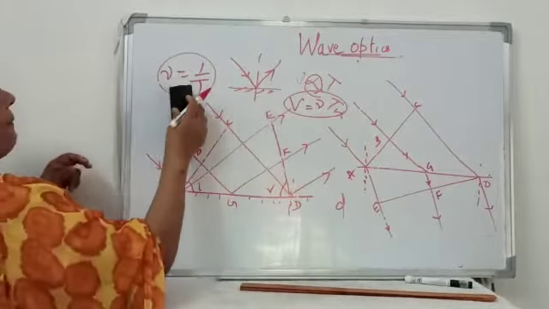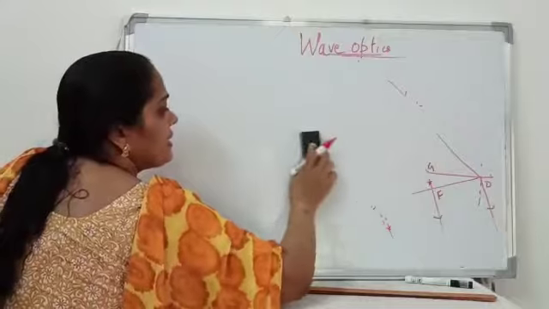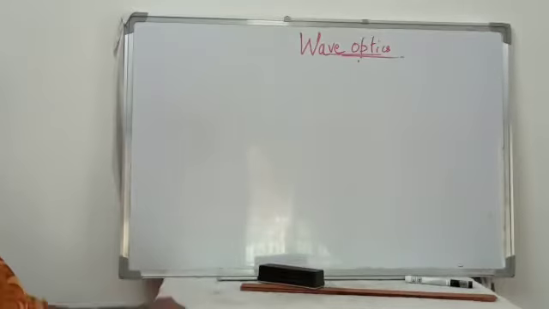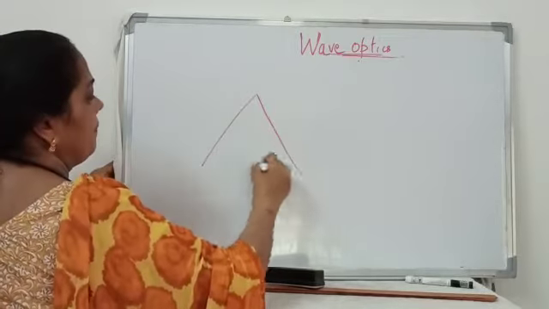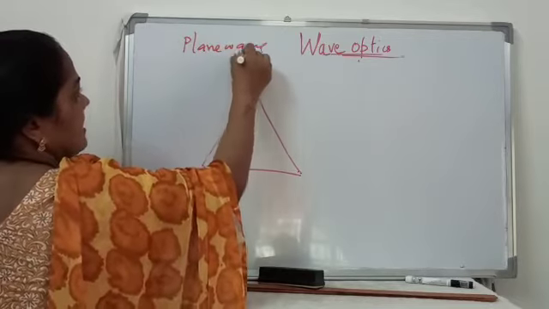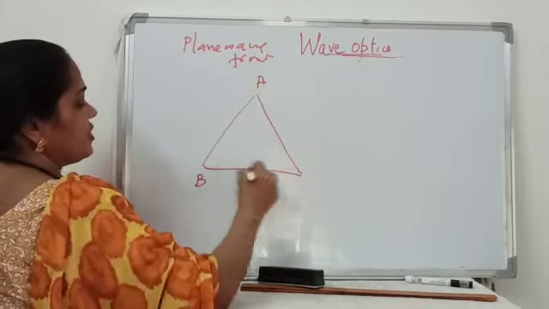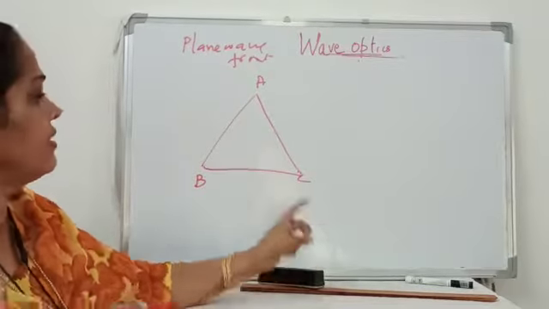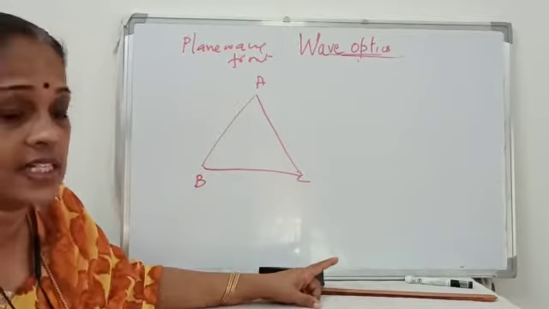Now let us see what will happen if a plane wavefront is incident on a prism. Let us consider a prism. So a plane wavefront is incident on a prism. We have to find out what is the shape of the refracted wavefront. The phenomenon taking place here is refraction. So we have to find what will be the shape of the refracted wavefront.